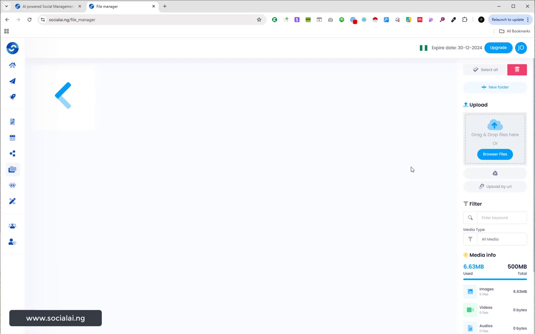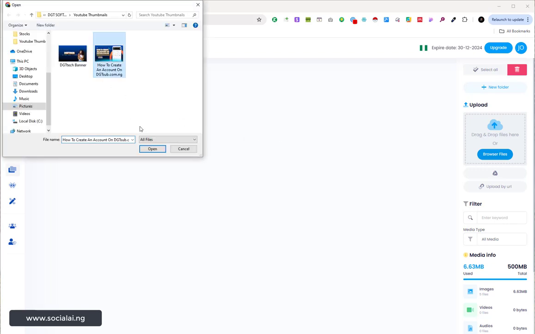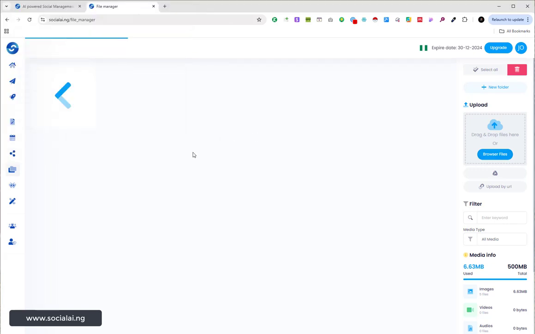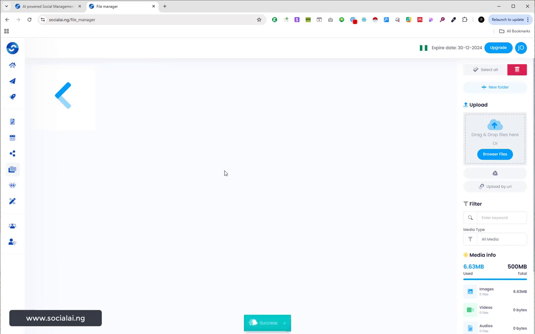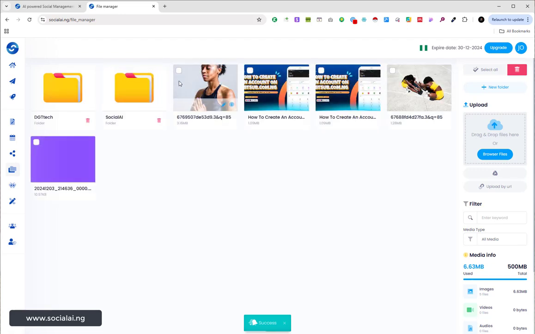Or I can also open it from here and upload into a specific folder so that I can be able to know what is what, right? So I can be able to know the contents for each of these profiles. You can see this one is under DGT Tech. So when I open DGT Tech folder, I will be able to find this content right there. And if I want to delete my contents, that can be done as well. I just need to select it from here and click on delete, right? You can see how wonderful that is.